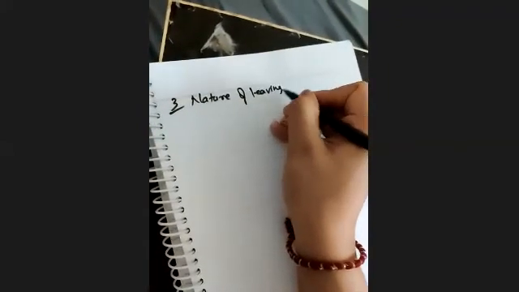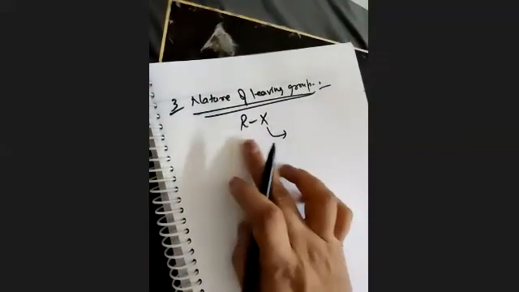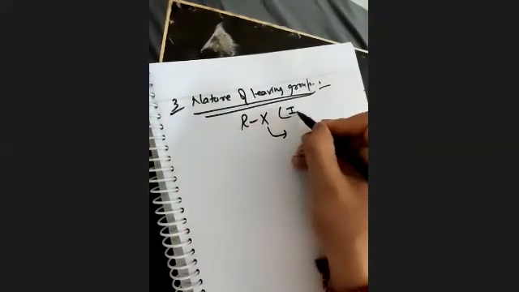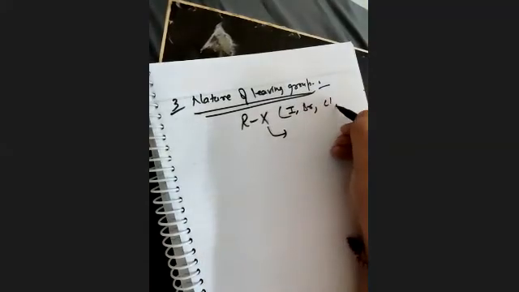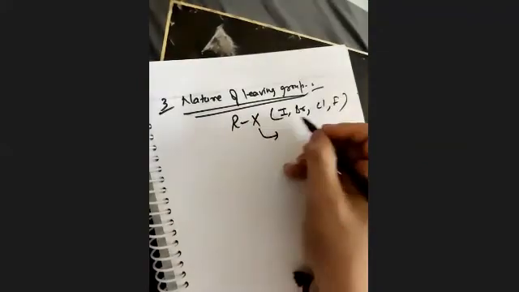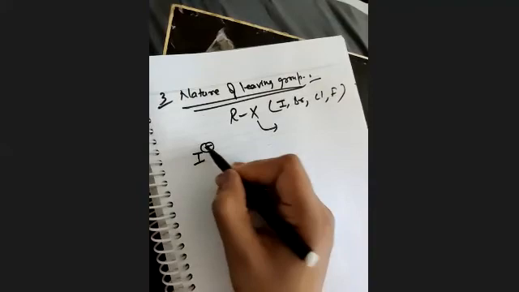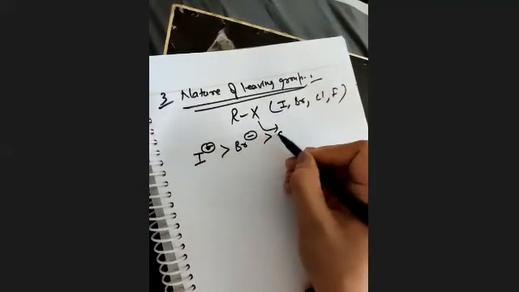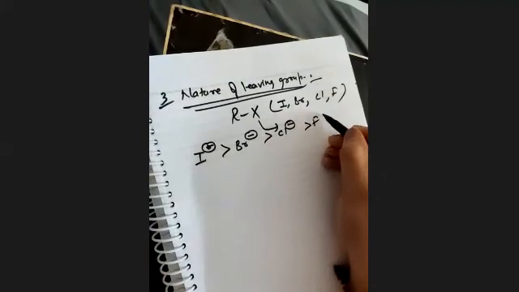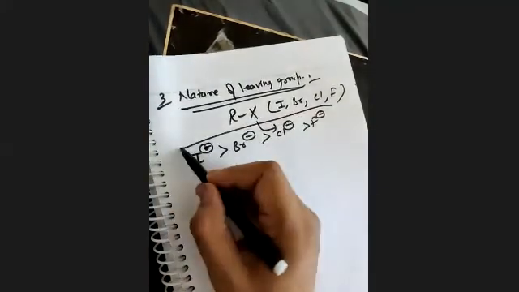But this is important: which leaving group you are having. For example, this is RX. This is your leaving group, which is leaving your alkyl group. That can be iodine, bromine, chlorine, or fluorine. So just note this thing down, that according to stability, I negative is more stable than Br negative, then Cl negative, and then F negative. Note this thing down.